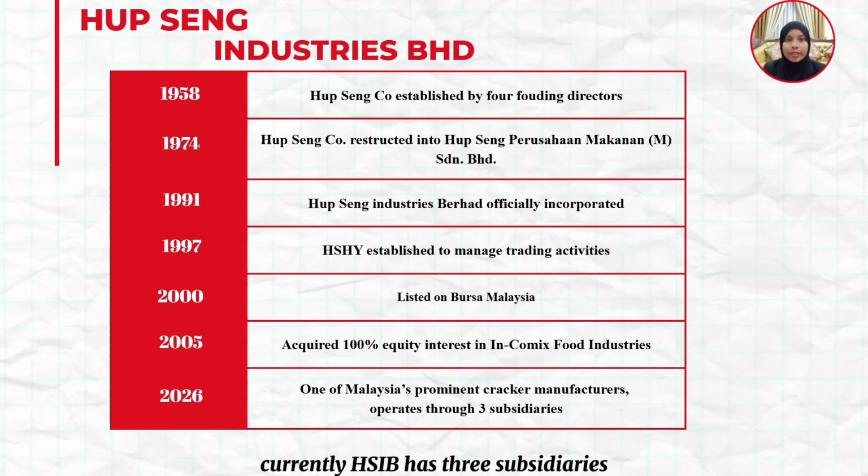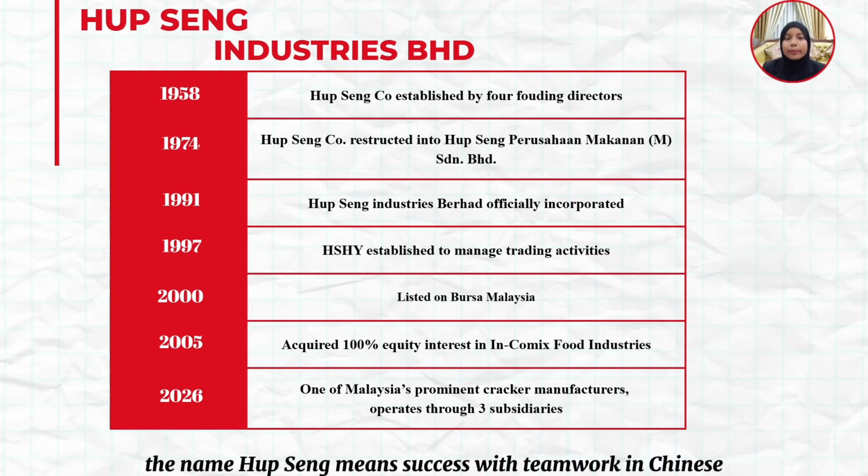Currently, HSIB has 3 subsidiaries, namely Hapsen Perusahaan Makanan Sdn Berhad, Hapsen Hunyum Brothers Sdn Berhad, and Incommits Food Industry Sdn Berhad. The company's history dates back to 1958 when Hapsen Co. was established by 4 founding directors. The name Hapsen means success with teamwork in Chinese.